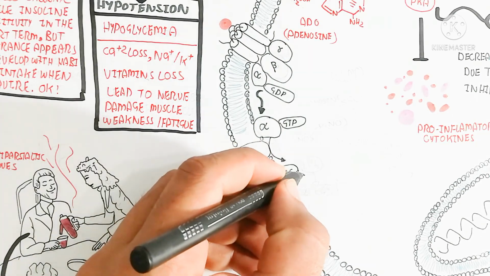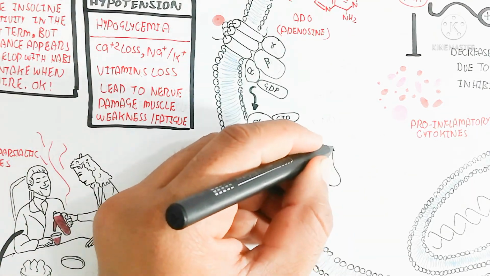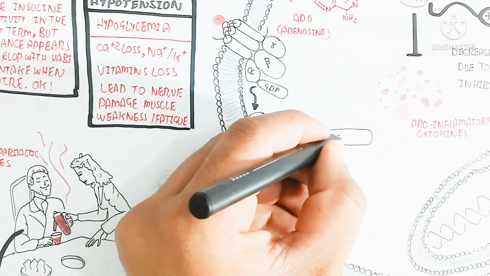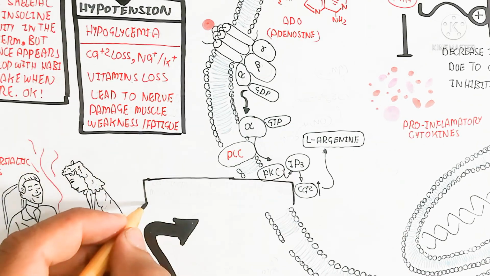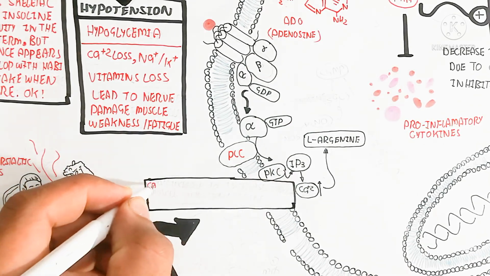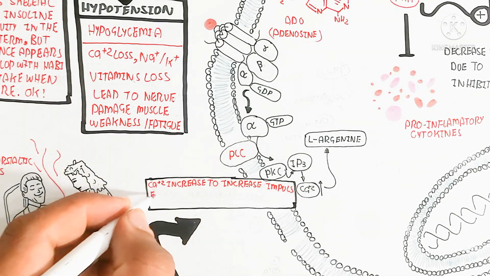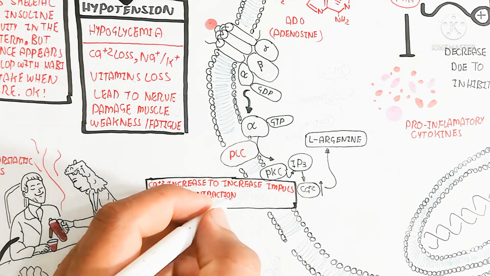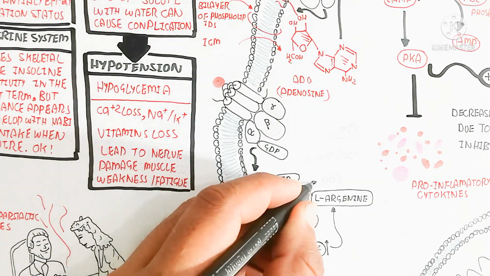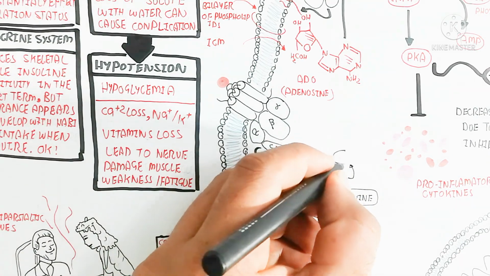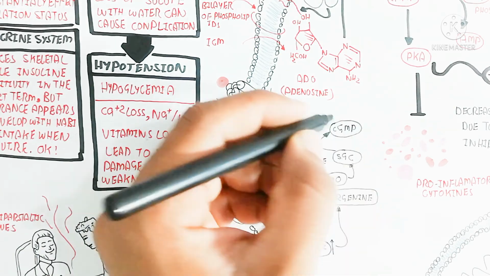On the other hand, here is another receptor which is again bound with a trimeric subunit, with the same mechanism, and the alpha subunit will be released after binding with the caffeine. After this it will be activated to alpha GTP, and this alpha GTP activates phospholipase C, which leads to increased protein kinase C and triggers the IP3 pathway. The IP3 pathway is very important for increasing the calcium level, and when calcium increases, the impulse, muscle contraction and alertness increase.